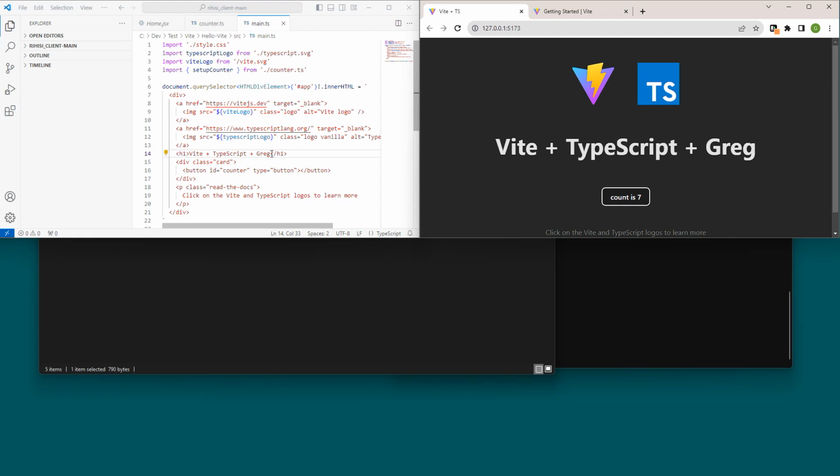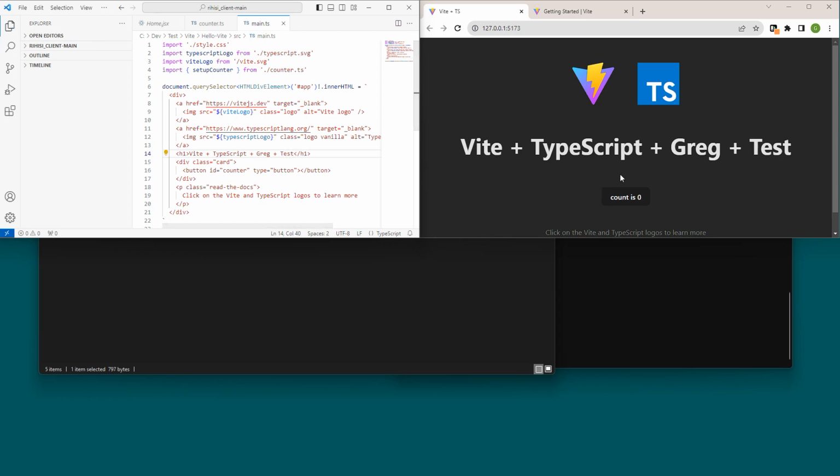And now notice, we're just going to update it one more time. Notice it says count to 7, and we're going to save. And notice that there's actually a page refresh happening there, which we kind of lose.